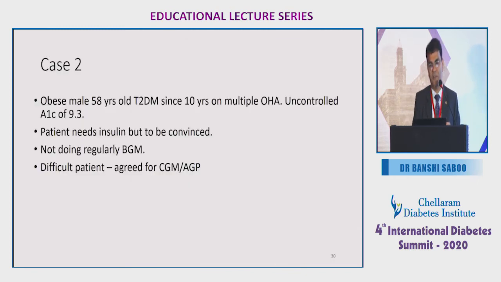The other guy is on multiple OHA, 10 years of diabetes with HbA1c of 9.3. I'm sure all of you will agree this patient requires insulin only. With the data, with the guideline currently showing that a patient with 8.5 on multiple OAD, more than 3 OAD, is an uncontrolled diabetic patient and has to be on insulin. The patient was really difficult, not ready to understand that he requires insulin. I just explained, let us do your continuous glucose monitoring and let's see what happens.